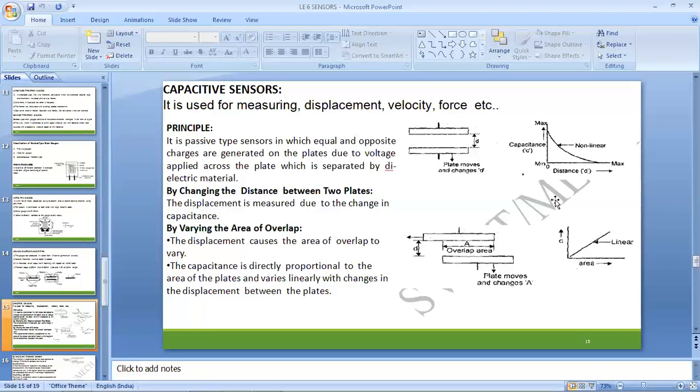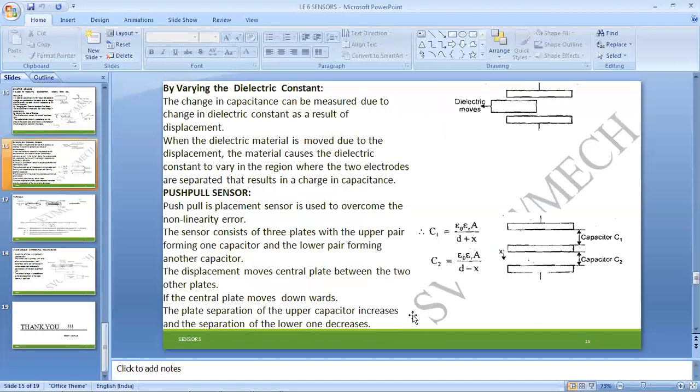And in some cases, the extension or deviation, the change in the mean distance d between these two plates, will be increased, or else these plates will be overlapping in nature or even exceeding in nature. By that, the capacitance range will be identified.